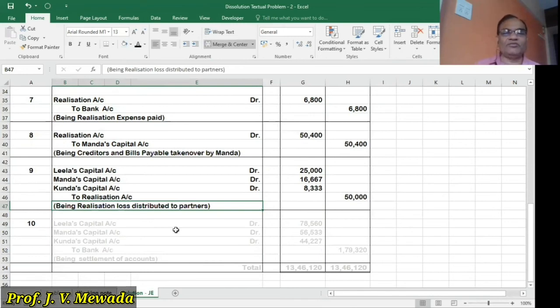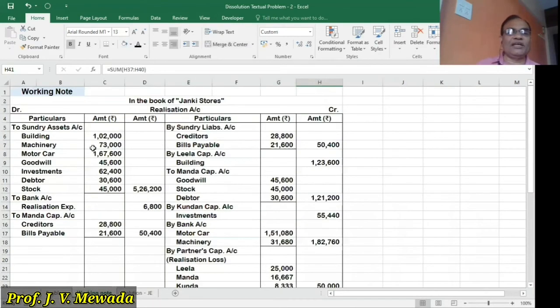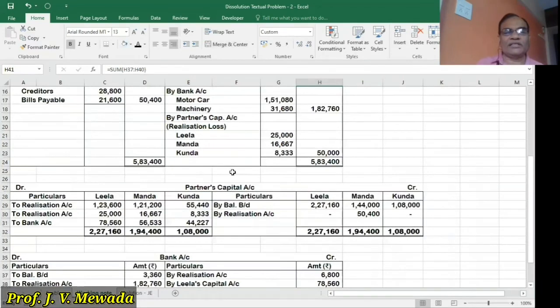And we'll see the working note once again. So realization, all entries we have completed, debit side also, credit side also. Partners capital account, see, opening balance is completed, realization is already completed. Here also realization is completed. Now the last one, partners capital account, Leela, Manda and Kunda, to bank account. This is the amount which we are paying to Leela, Manda and Kunda. That's the last entry, the settlement of account.